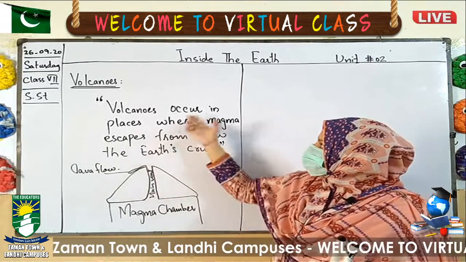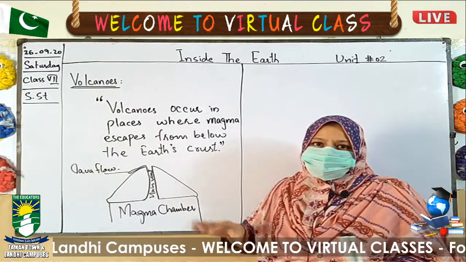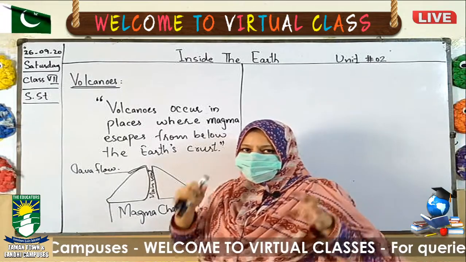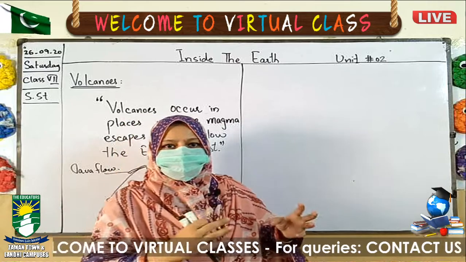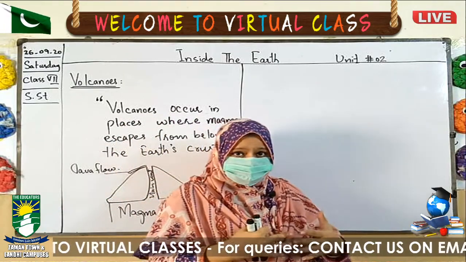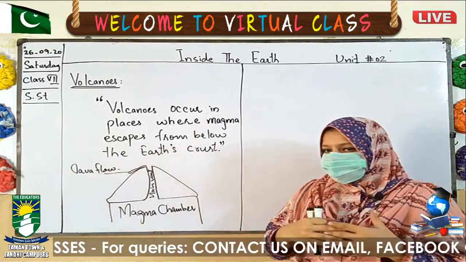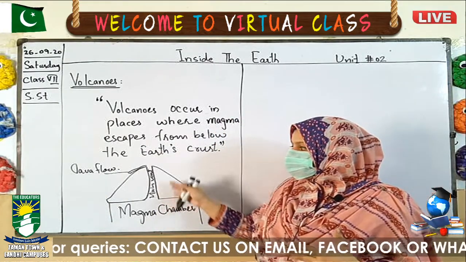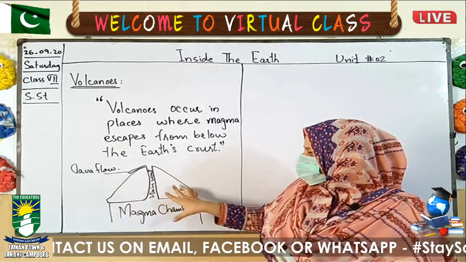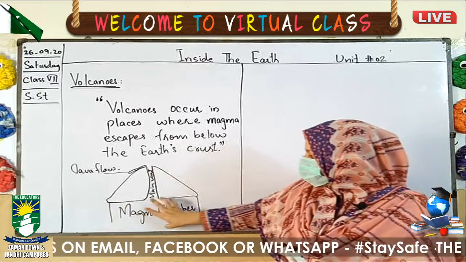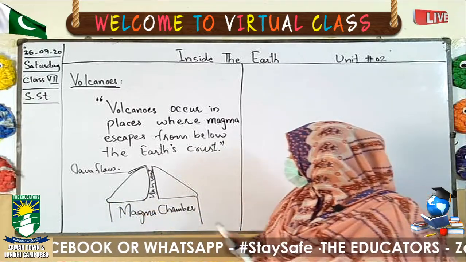Volcanoes occur in places where magma escapes from below the earth's crust. These are present under the crust of the earth. The hot molten rock explodes out due to the movement of the tectonic plates. For example, under the mountain or the rock, there is a magma chamber where the hot molten rock is.